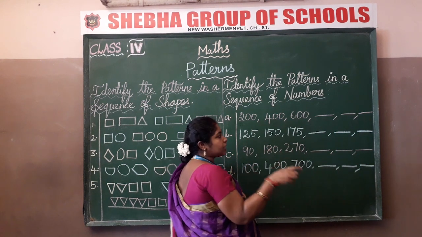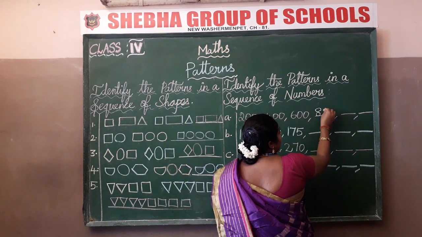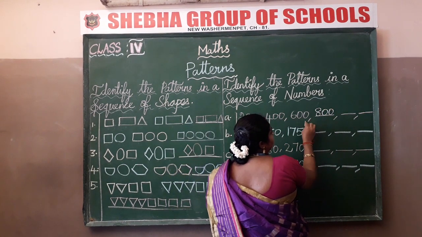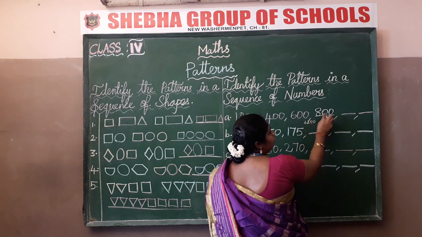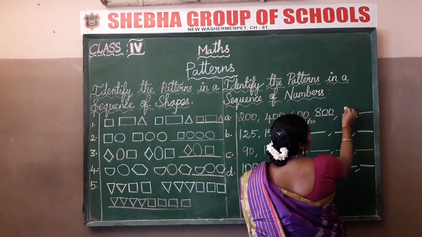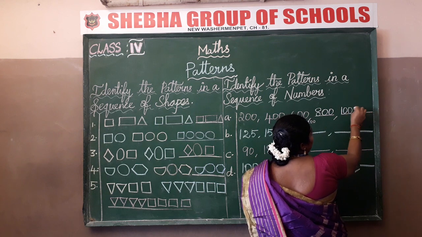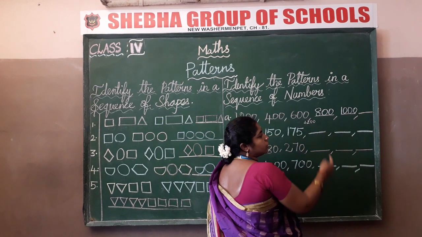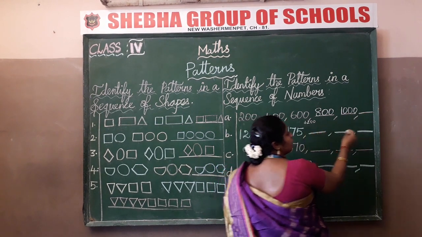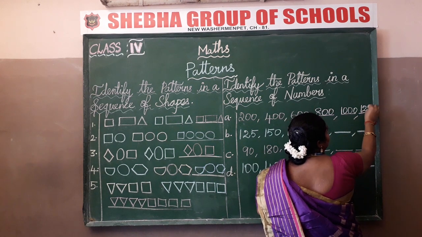Now 600 plus 200, 800. Now 800 plus 200, 1000. Now 1000 plus 200, 1200.